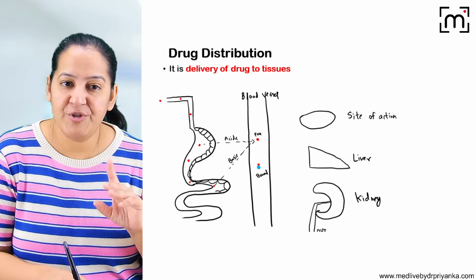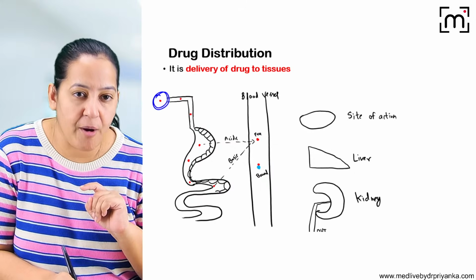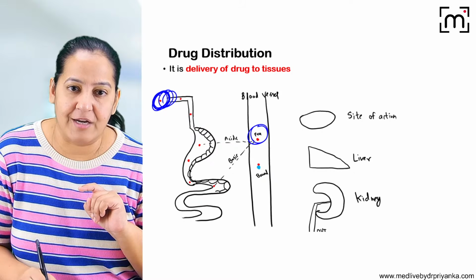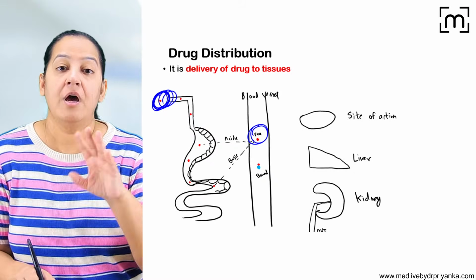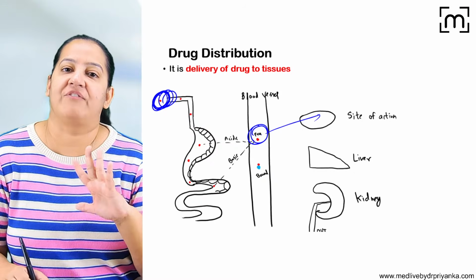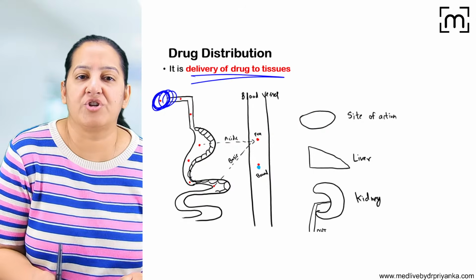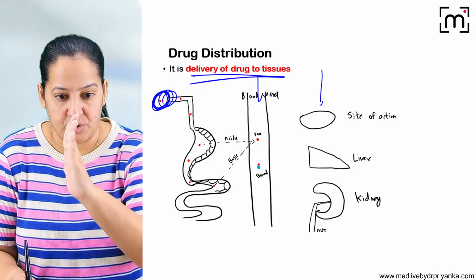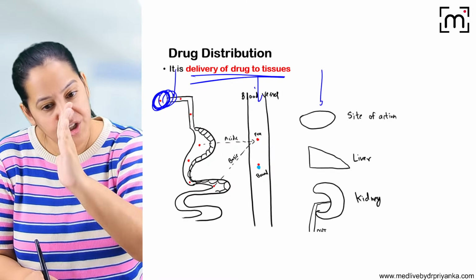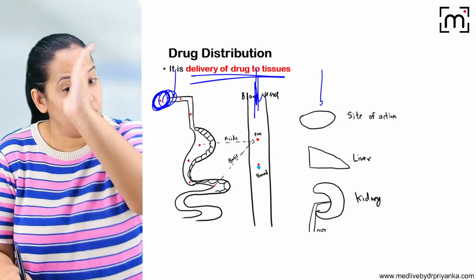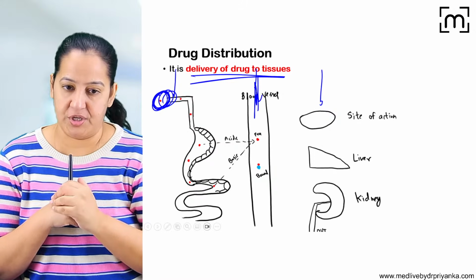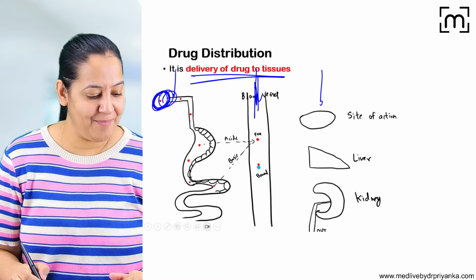What was absorption? It is the movement of the drug from the site of administration to the circulation. The drug is already in circulation. Now from the circulation, the drug will move to the site of action. That is distribution. So how does distribution occur? It is delivery of the drug to the tissue, from the circulation to the tissue. From administration to circulation is absorption, and from circulation to tissue is distribution. How many of you got it?